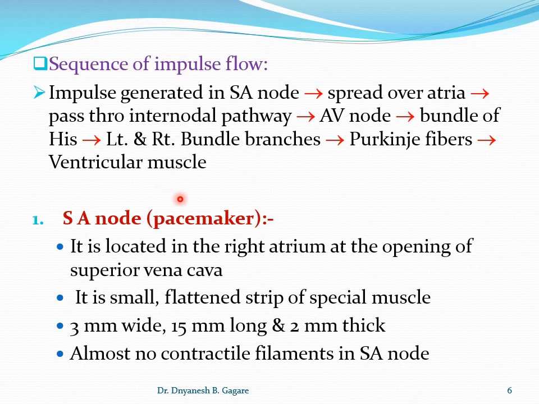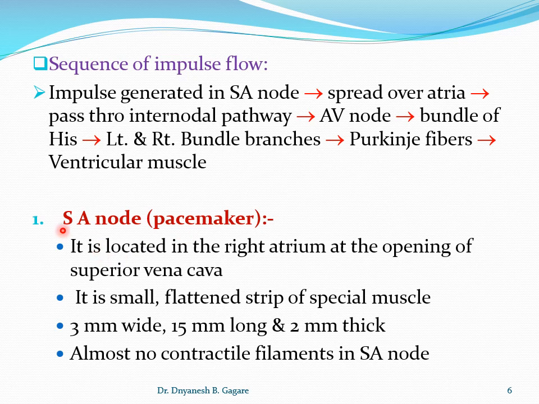Now we'll take all parts of the special conductive system one by one. First part is the SA node. The SA node is also called the pacemaker. And why does it act as a pacemaker? I told you initially that its rate of generation of impulses is high.